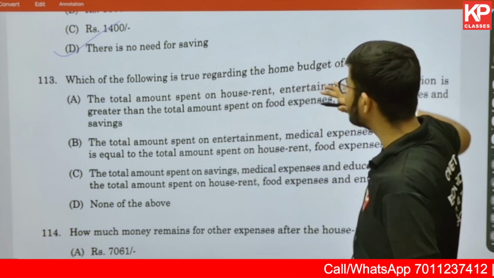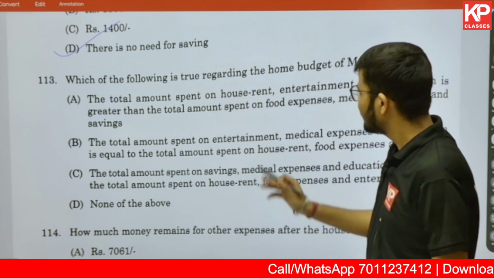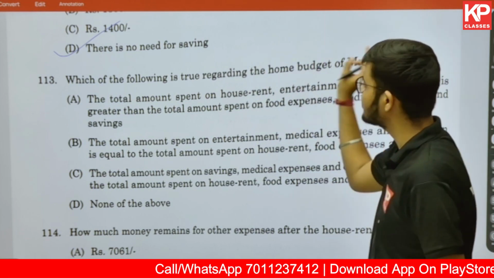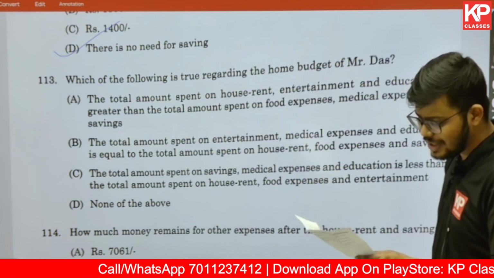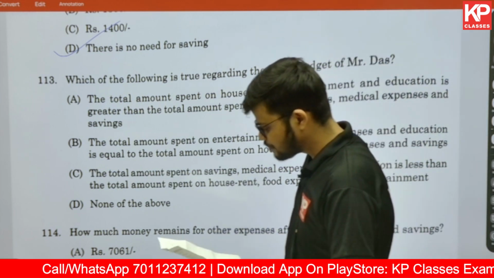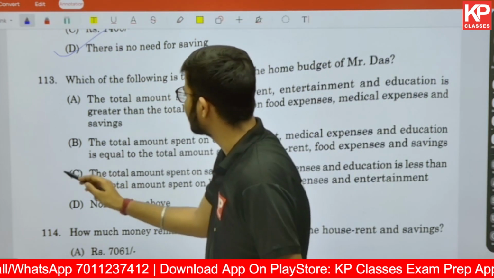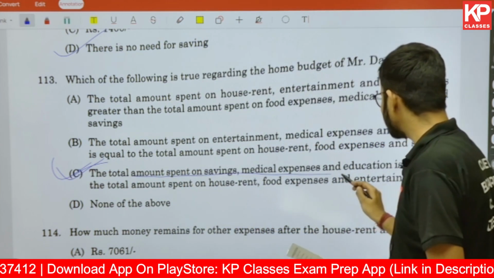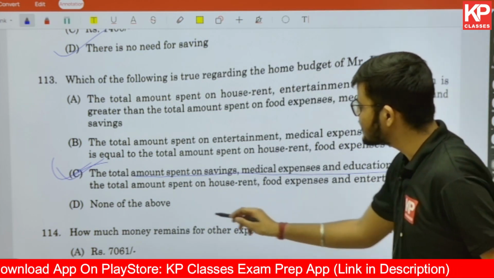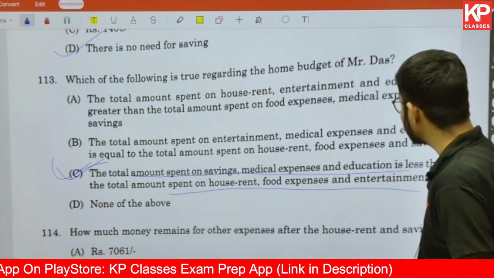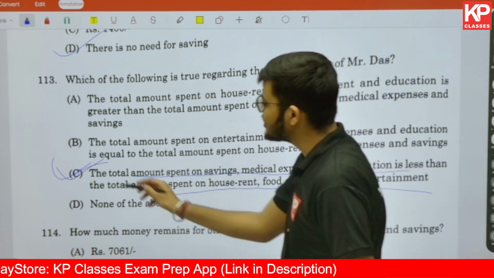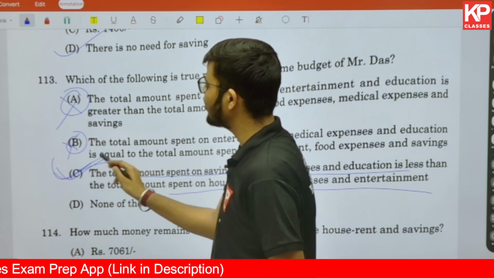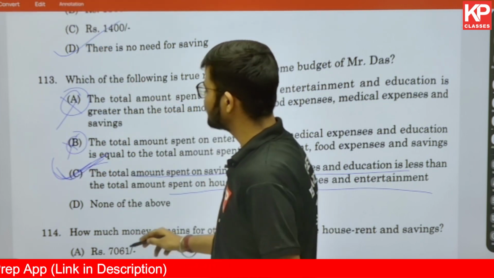You can simply put these values and you can get the answer, that house rent, this percentage is going, entertainment, this percentage, education, this percentage, and you can make the comparison. So in this question number 113, the correct answer is option C, right? You can check that. Total amount spent on saving, medical expenses and education, that is less than the total amount spent on the house rent, food expenses and entertainment. And likewise you can check for B and A, you will find these are incorrect ones. So the only correct option in this case is going to be option C.